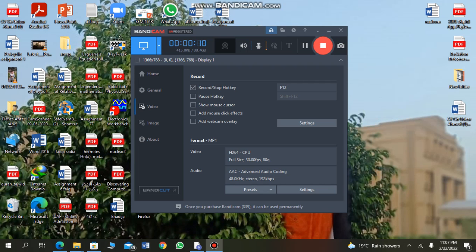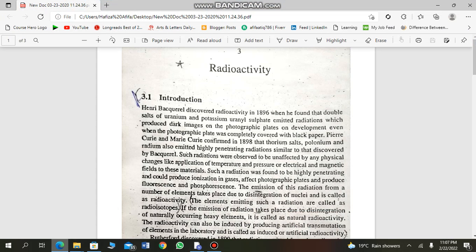Now I am going to start my topic of radioactivity. We will start our nuclear physics with the radioactivity. First, we have the introduction of radioactivity.